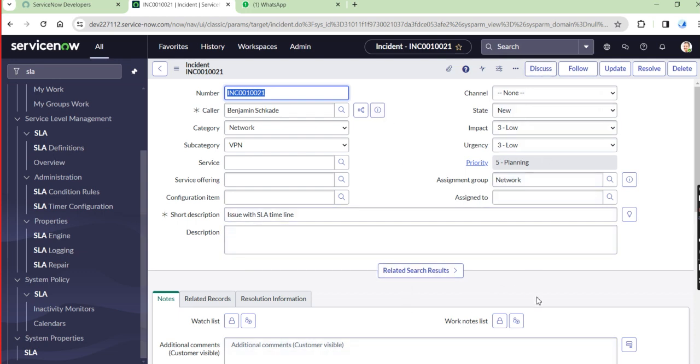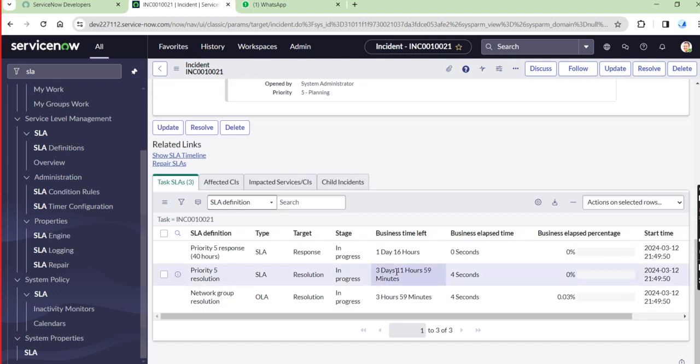Please let me know. Yes, based upon the conditions, the existing SLAs will be displayed below. Depending upon our conditions, they all will be displayed below. Priority 5 resolution, another SLA is already there, an existing SLA, but we should add the new SLA.